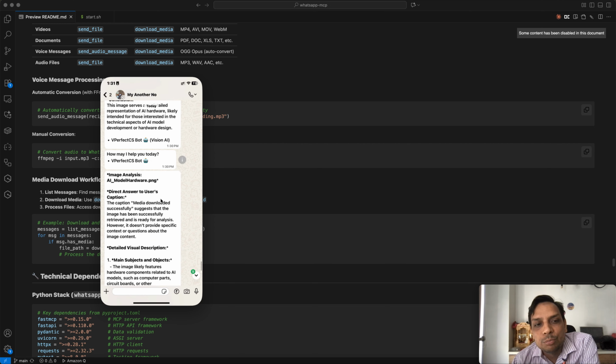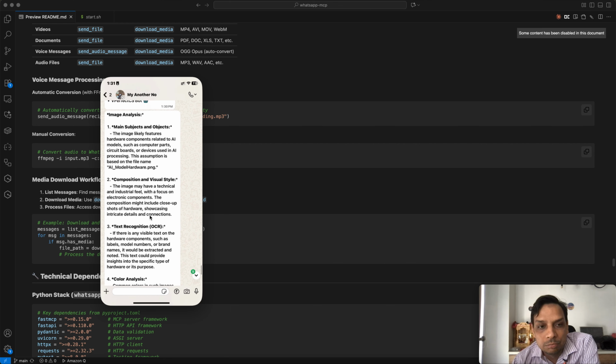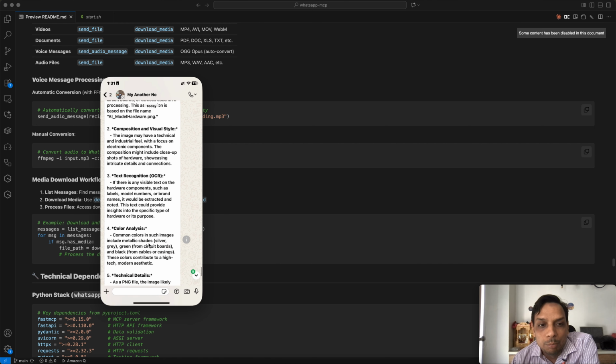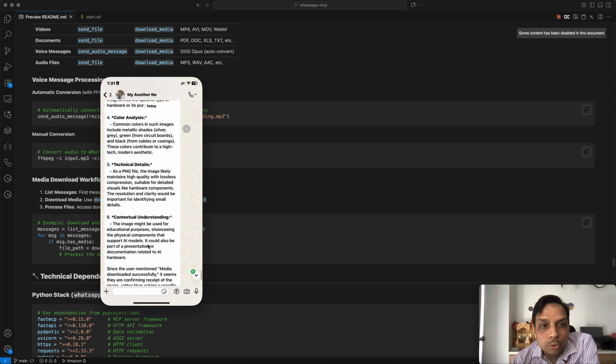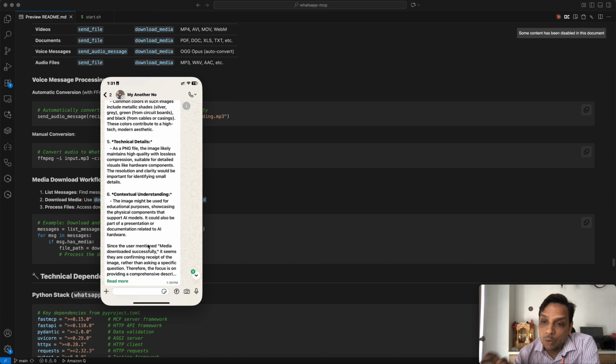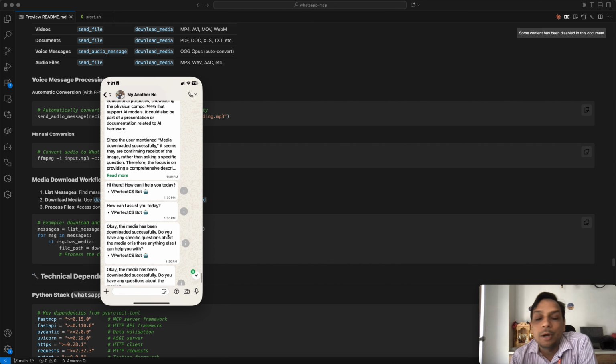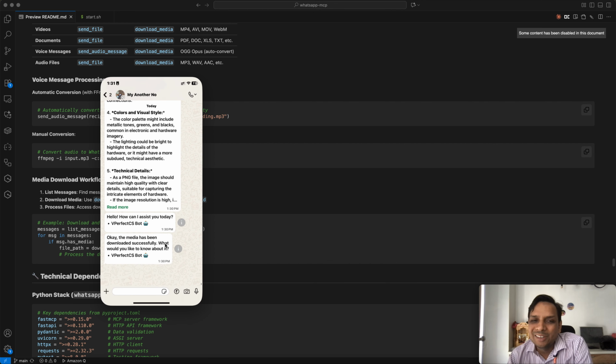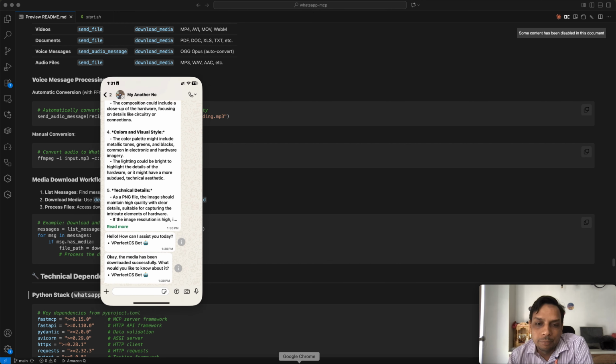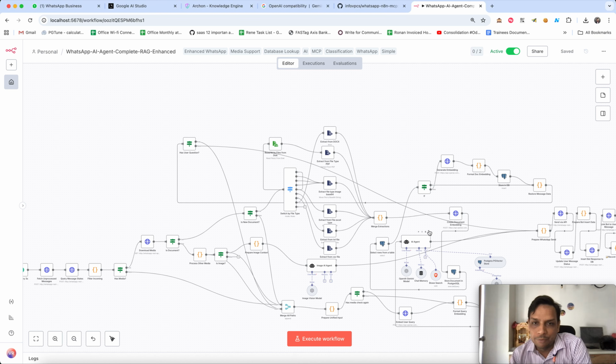If I added a more specific model, it would give me better quality responses, that is also possible, but for now it gives me a good result. So I think my N8N workflow works very well.